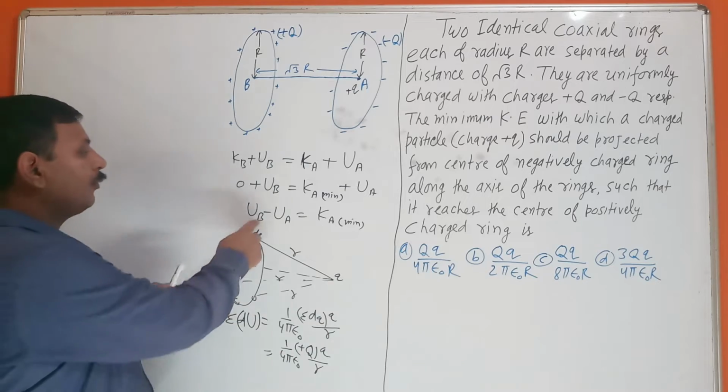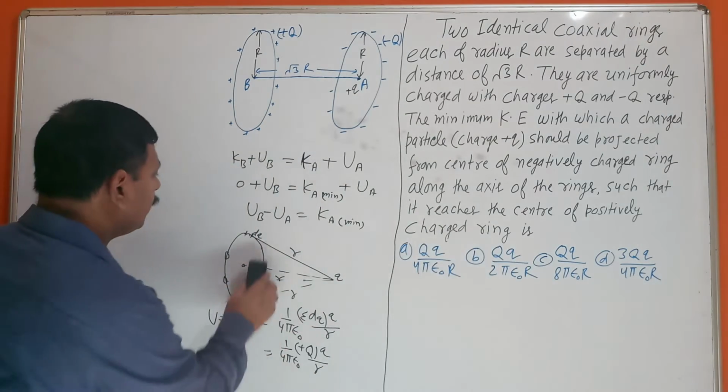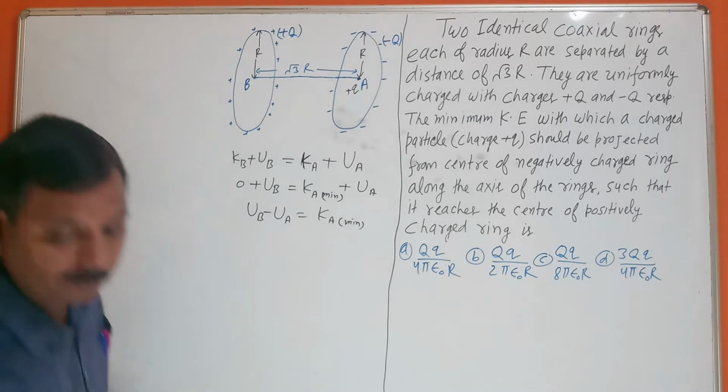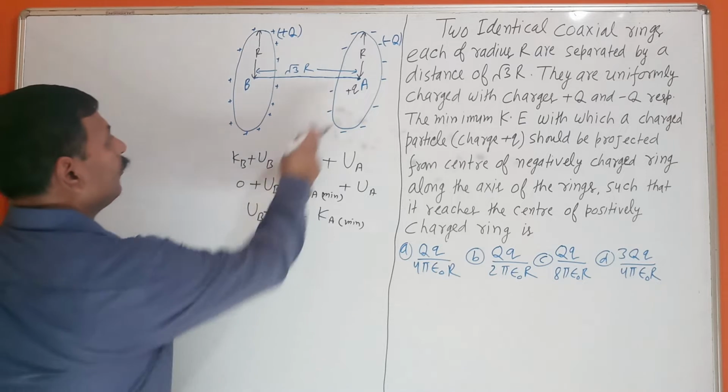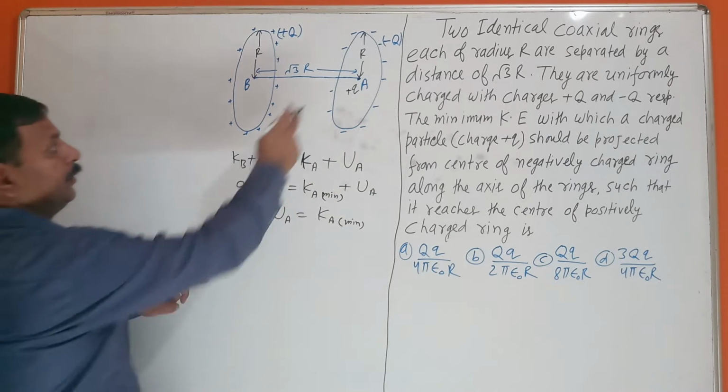Okay, so we are going to find UA and UB. I have explained how you have to find them. Firstly, you will go for UA.